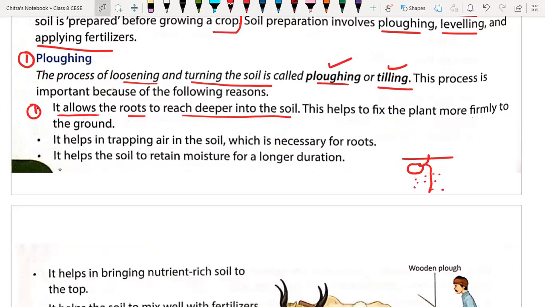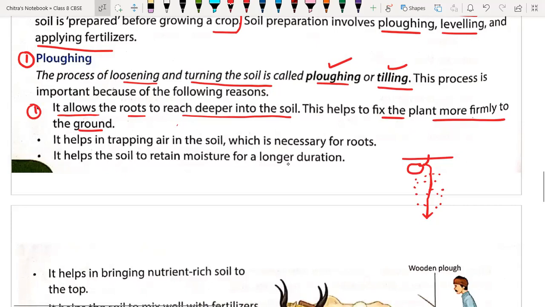So the roots should go deeper in order to get water and absorb required nutrition for proper growth. That's why soil has to become very loose. This helps to fix the plant more firmly to the ground, so if roots go deeper, the plant will be fixed properly in the crop field.